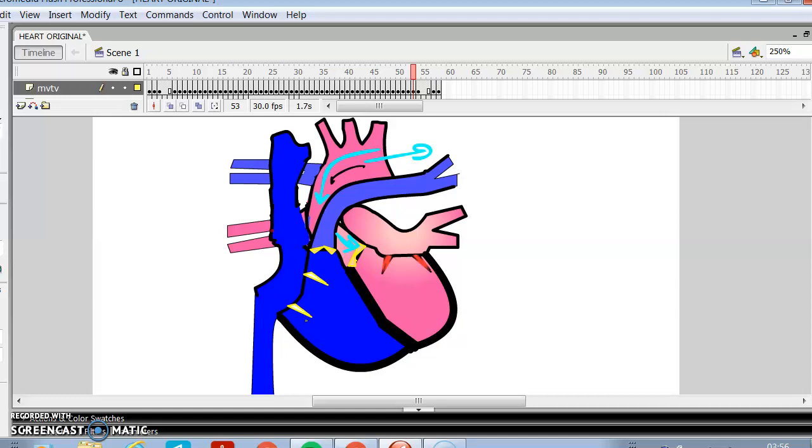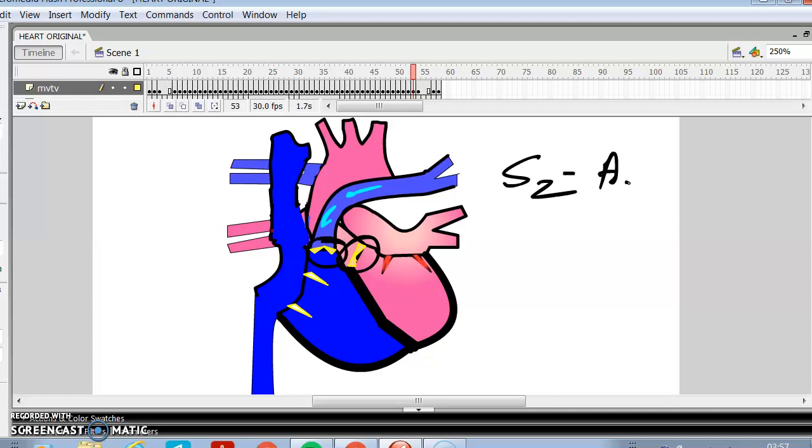Similarly over here, when the blood from the pulmonary trunk comes back, it will close the pulmonary valve, giving rise to the second heart sound. Now, the closure of the aortic valve and the pulmonary valve will give rise to the second heart sound.